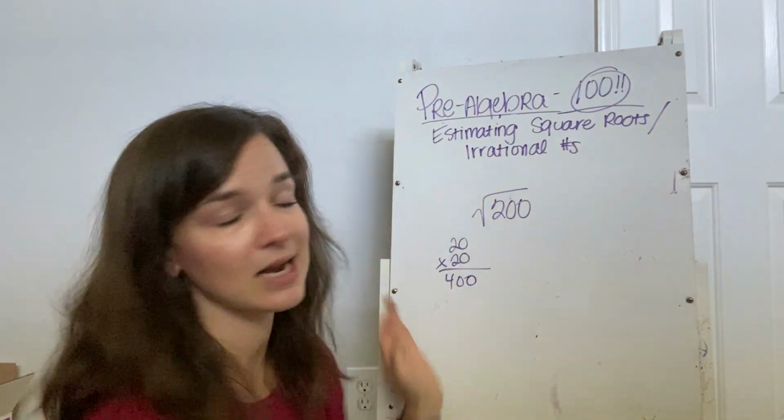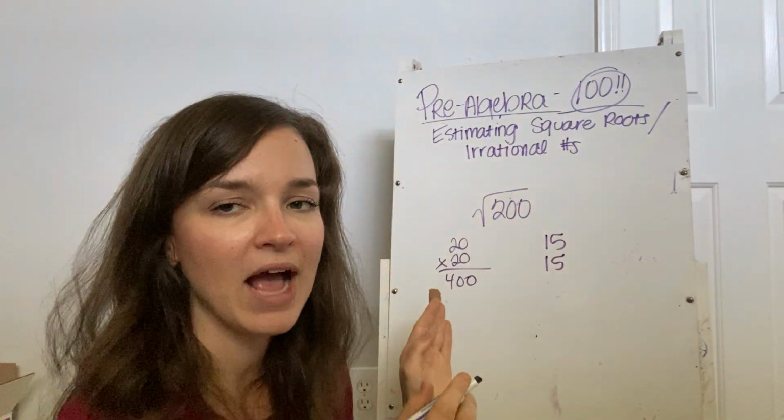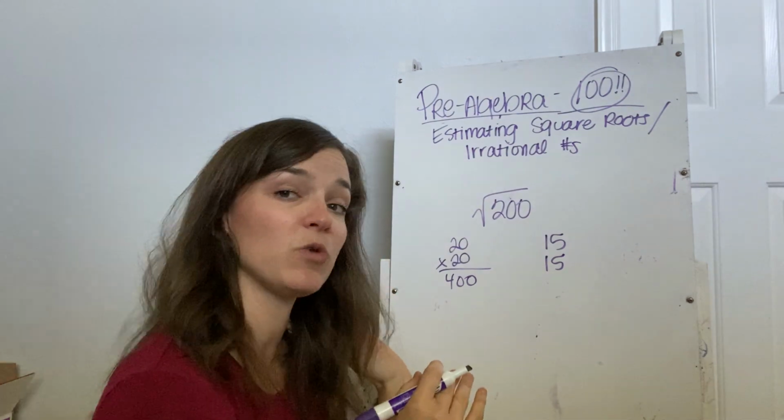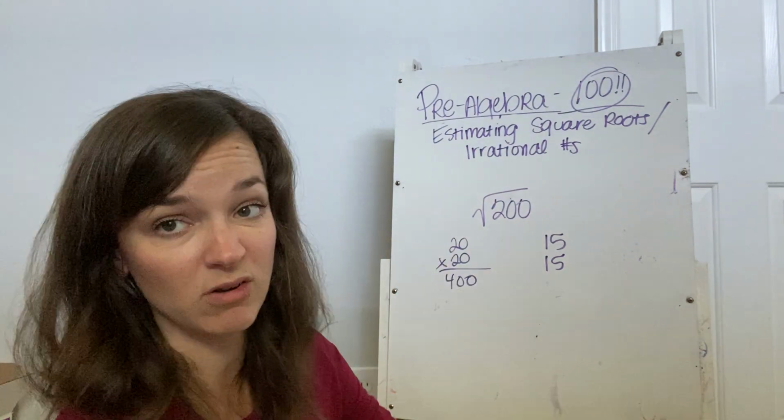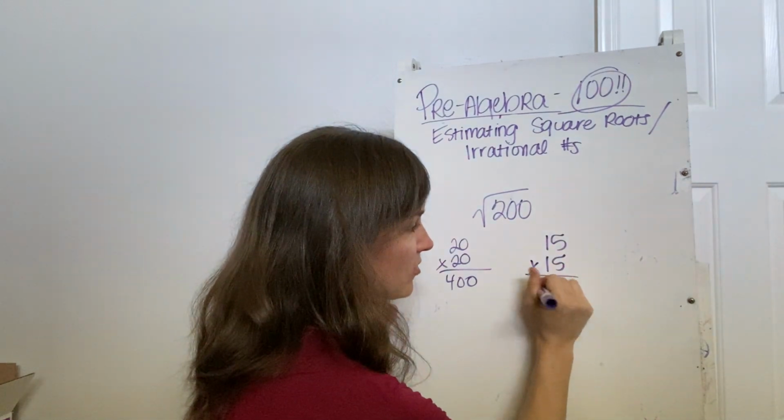Okay, so let's cut that in half. So cutting it in half would be like 15. And by cutting it in half, I mean halfway between the 10 that we know, 10 squared is 100, and the 20 that we tried. So halfway between there would be 15. So let's try that. And that's going to give us 225.